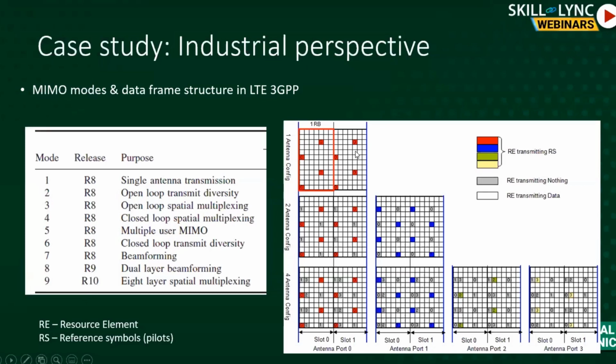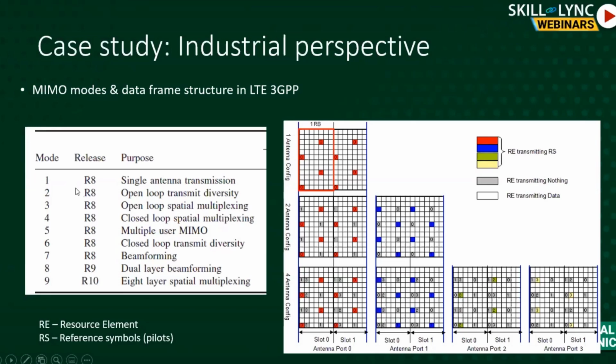Your phones are already designed to detect this type of pattern. So again, each grid is a time-frequency grid that shows how the data and pilots are being allocated. That's it. And we can also extend it to multiple antenna systems. So this is how it looks for one antenna. This is how it looks for two antennas. And you can also have four antennas, and each antenna has its own combination of how to allocate the time-frequency grid, where to put the data, and where to put the reference symbols or the pilots.